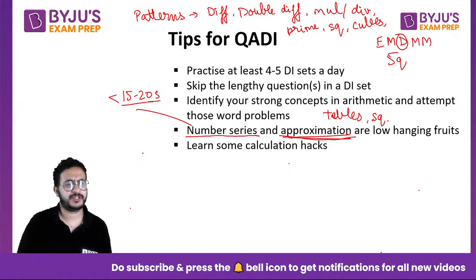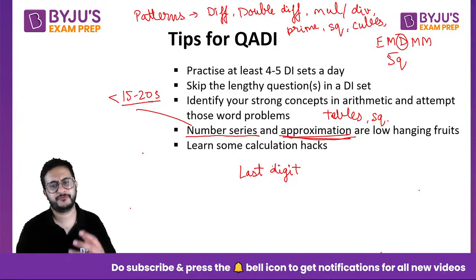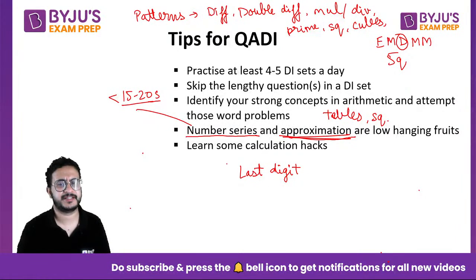And quant is about calculations, right? You have to do calculations, you cannot avoid that. So learn some calculation hacks, some simple techniques. Like last digit might help you; you should know how to find the last digit of a number. If all options have different last digits, this technique can help. Then certain things like avoid zeros.